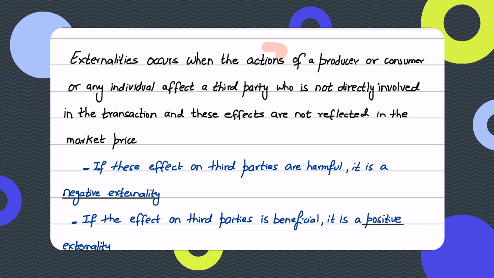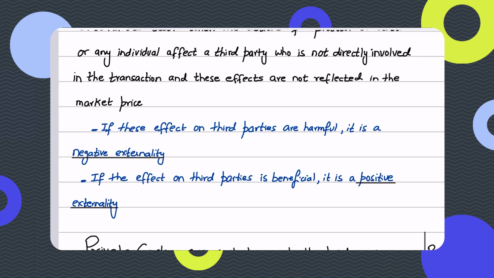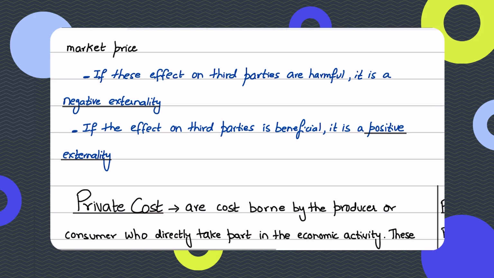When we say that the actions of producers can have effects, some could result in positive outcomes, while some could result in negative outcomes. The negative externalities are the negative outcomes, and the positive externalities are the positive outcomes. If the effect on third parties is harmful, it is a negative externality, also called an external cost. If the effect on third parties is beneficial, it's a positive externality.